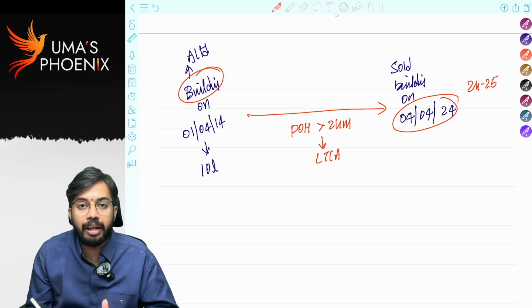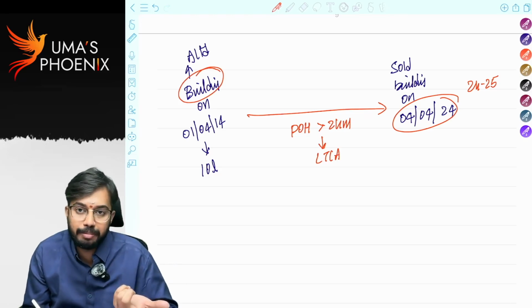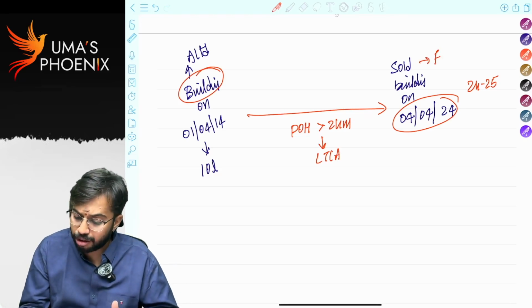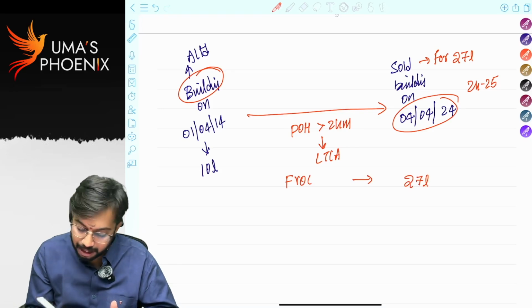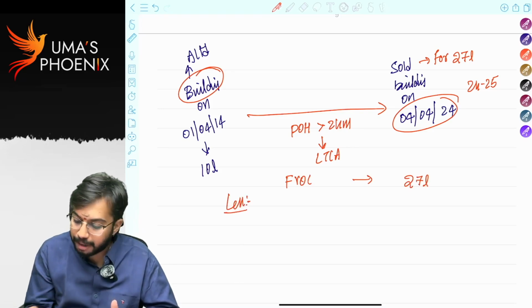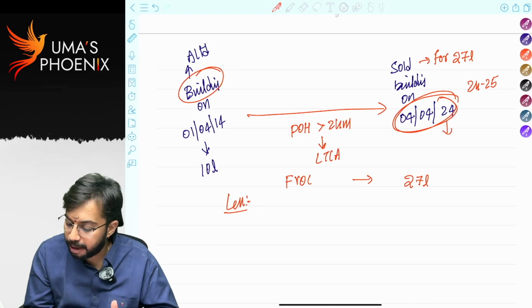So for building we can claim indexation benefit. I sold for 27 lakhs. Full value of consideration will be 27 lakhs. Less, it is long-term capital asset and it is transferred before 23rd July 24.